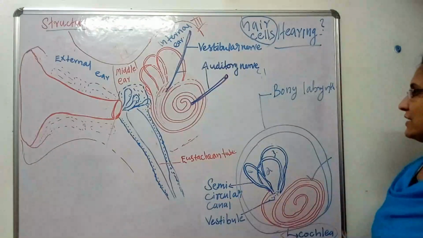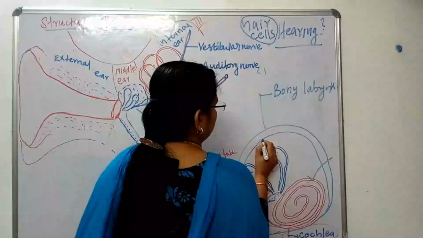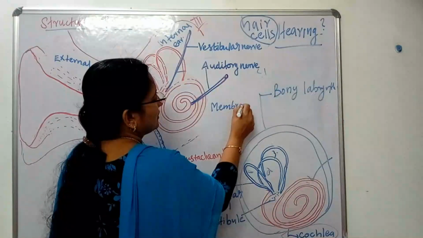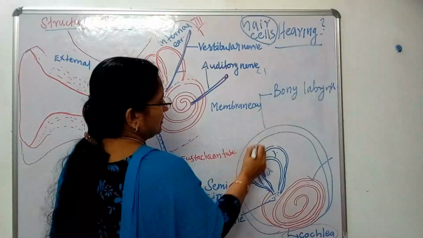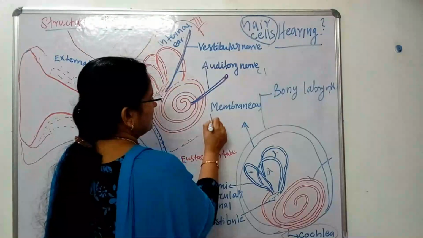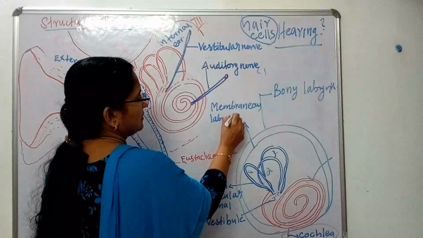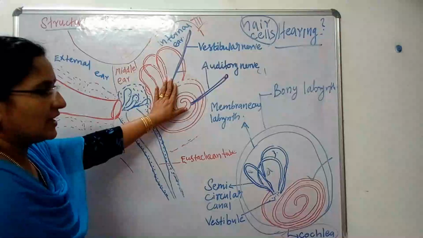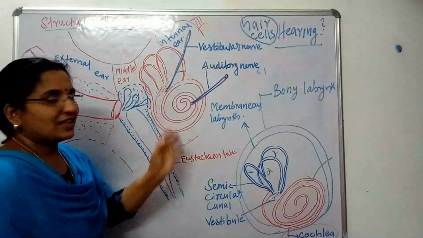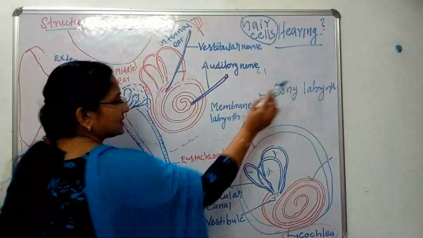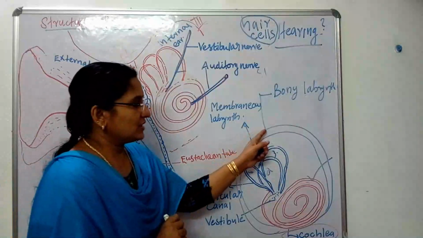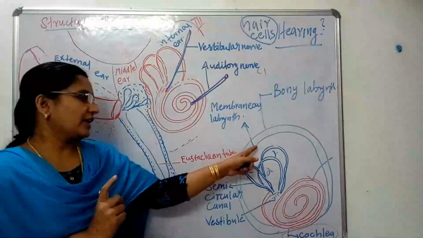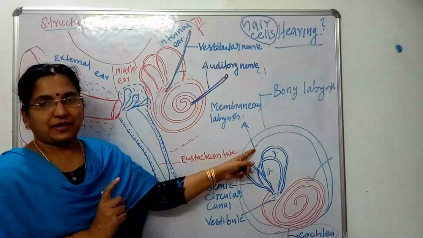That is known as the membranous labyrinth. So this internal ear is present in the labyrinth. This labyrinth is of two types. The first one is the bony labyrinth, which is present outside. Then inside we can see the membranous labyrinth.